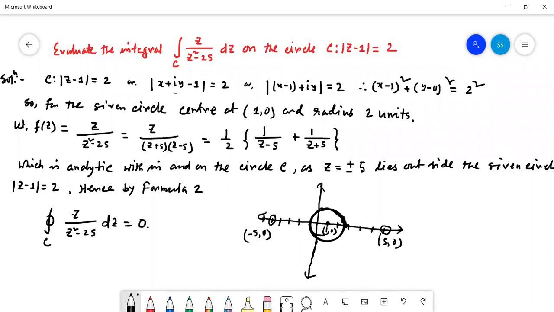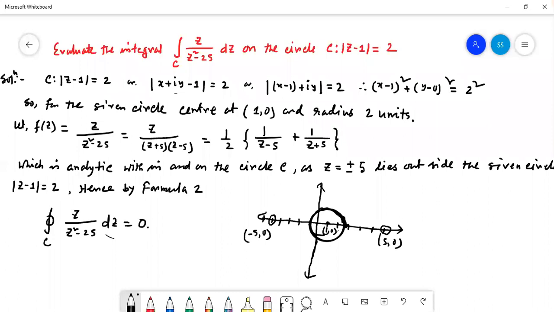Now we make the circle here. The 1 comma 0 is the center and 2 units is the radius. So it will be minus 1 comma 0 and it will be 3 comma 0. But z equal to 5, that is 5 comma 0, is here, and z equal to minus 5, that is minus 5 comma 0, is here. Those are not within the circle. So both of the points are exterior points. So by the formula number 2, the value of the integral should be 0.